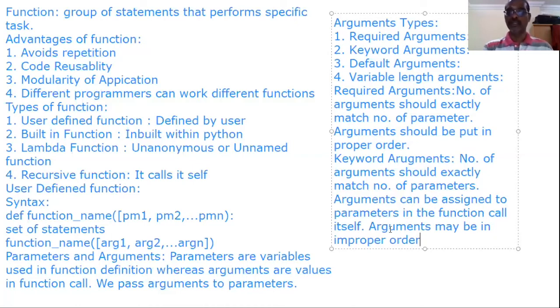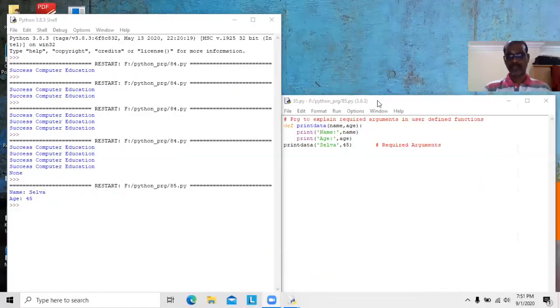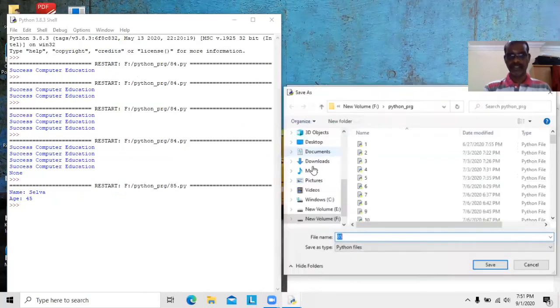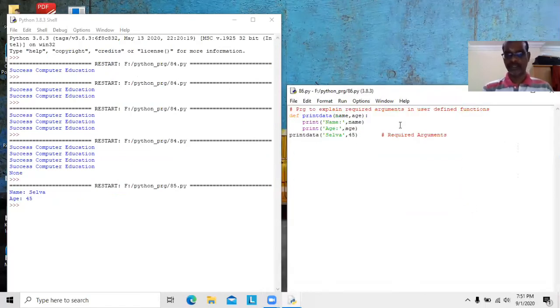Arguments may be put in improper order. How? We will see one program. Same thing, we can save it in a different name. That is keyword argument.